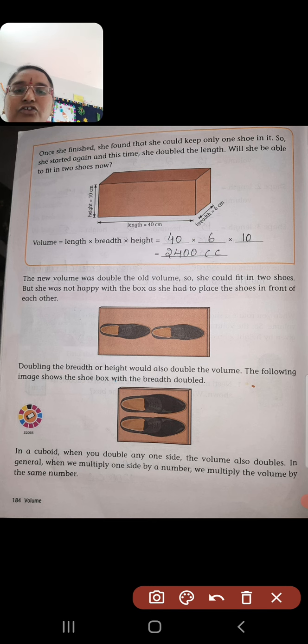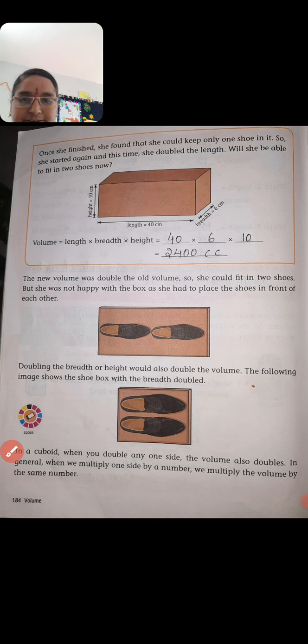See children, we have exactly doubled the volume. In the before box the length is 20 centimeters, now the length is 40 centimeters. As we doubled the length of the box, the volume is also doubled. Before, the volume was 1200 cubic centimeters, now it is 2400 cubic centimeters.